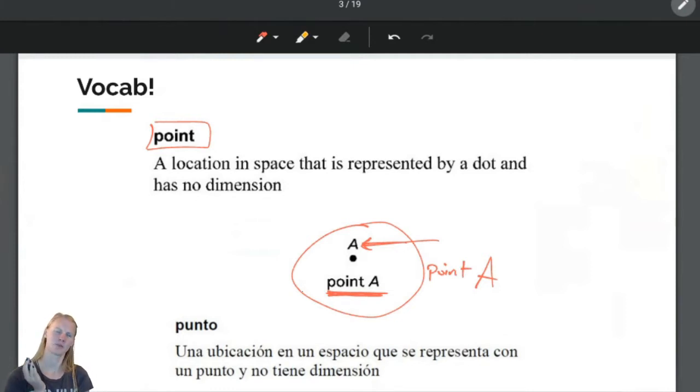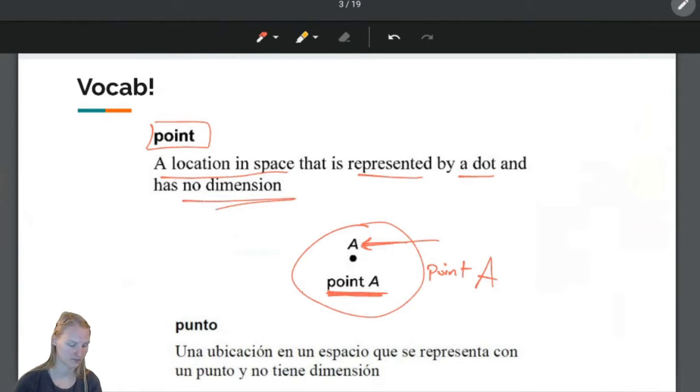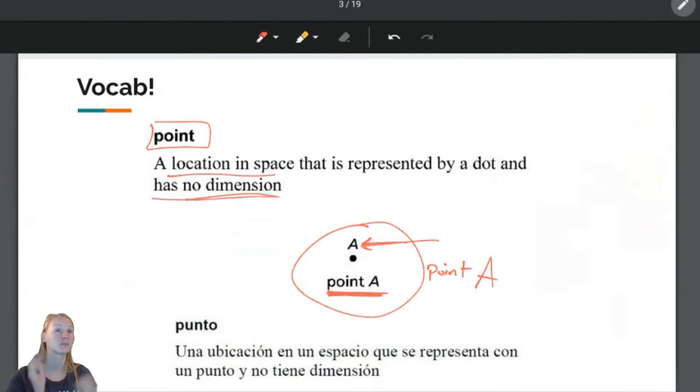Okay, so what is a point? A point is a location in space that is represented by a dot and has no dimension. Interesting. So we're going to talk more about this in a little bit, but the most important thing I want you to take away from this is a point is a location in space and has no dimension. What does it mean to have no dimension? We're going to talk about that after we talk about lines and planes, but for now, just remember points do not have any dimension, no dimension.